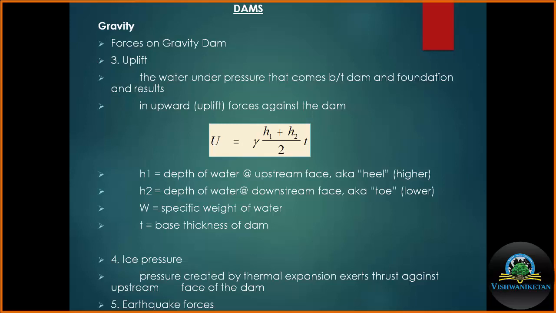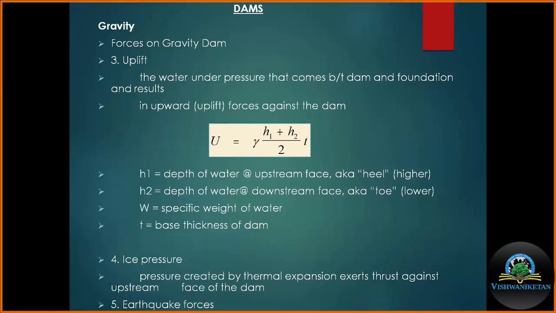The ice pressure becomes significant when we are dealing with a permafrost region, because as we all know, when water freezes, there is an increase of 11% in its volume. So when we have a dam and a reservoir with a fixed capacity, and this water freezes, the freezing water, by increasing its volume by 11%, may exert extra pressure on the wall of the dam.